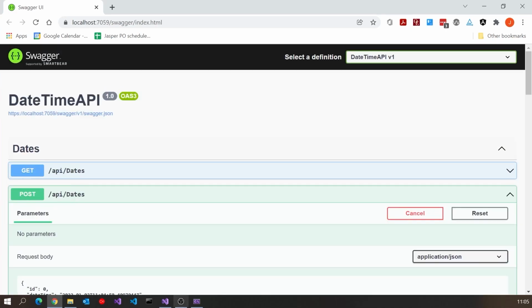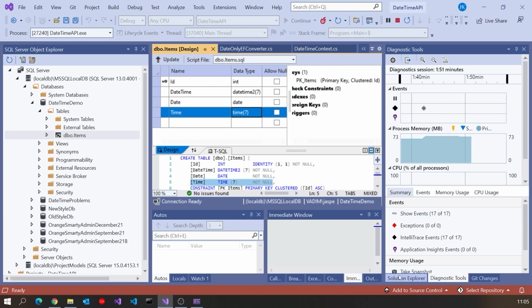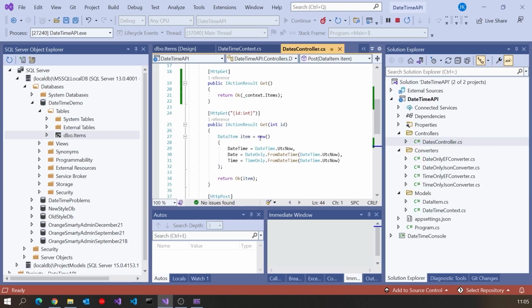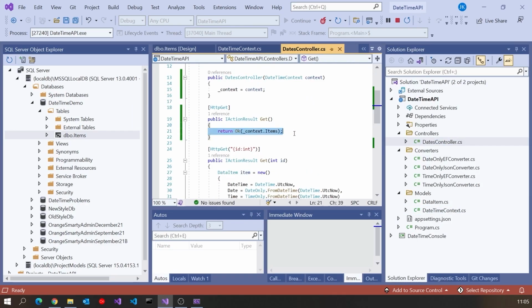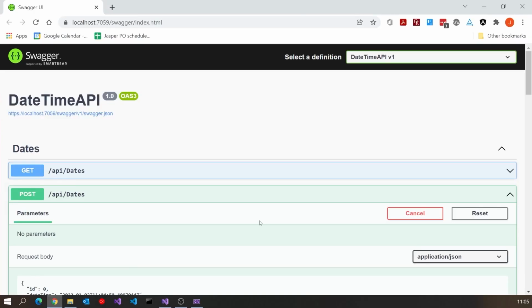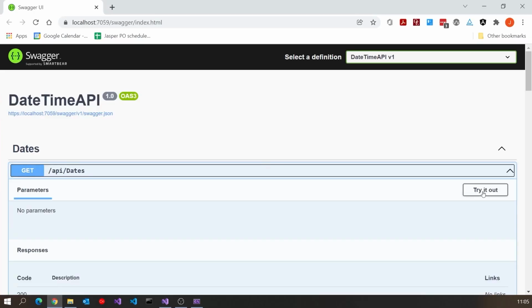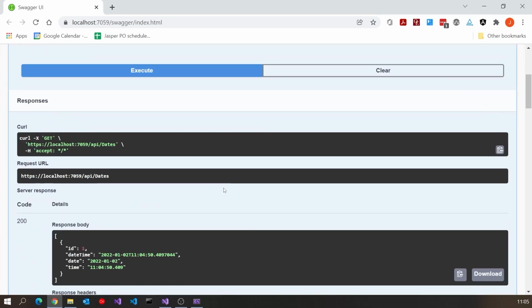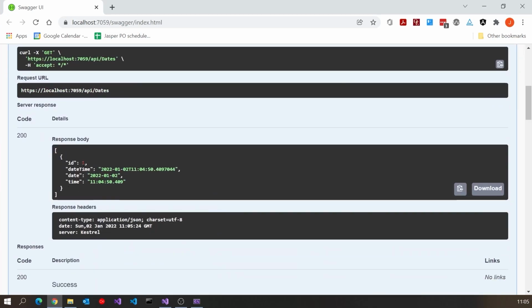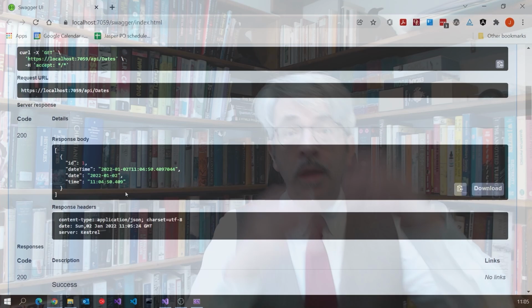And now if we do our other get, so remember we've put in a get all now that just returns all of the items. So if we look at that one, we should be able to see that we get back all of them, which is just the one that I created, given it its ID, and so that's all there. So there we can see we've got it. The actual data types, date only and time only, pretty simple.